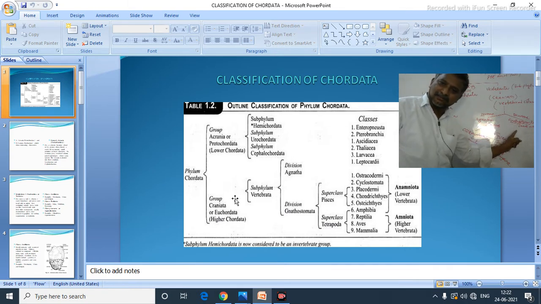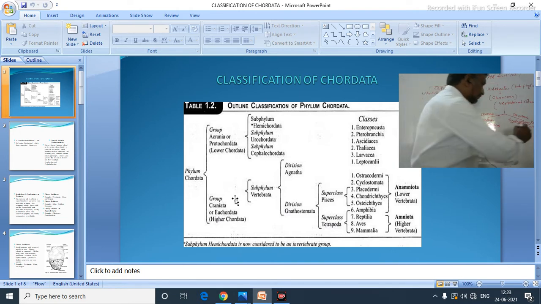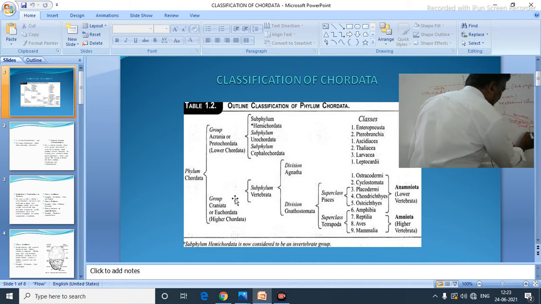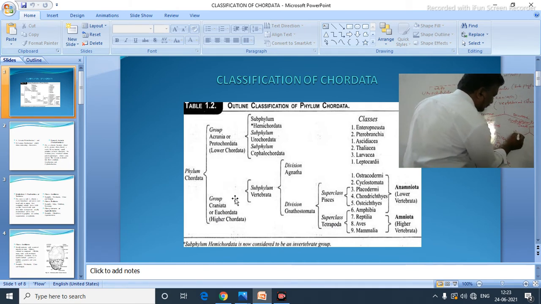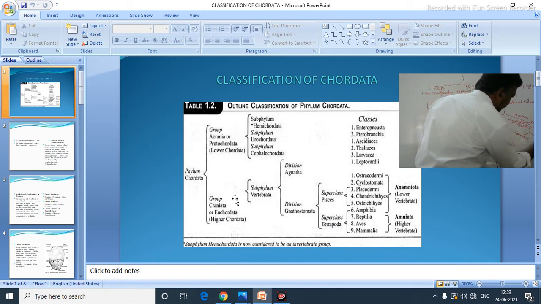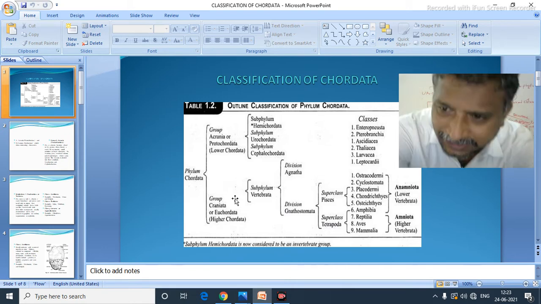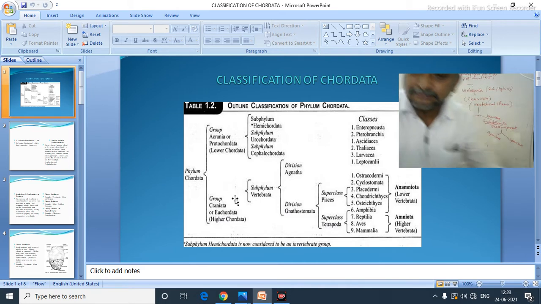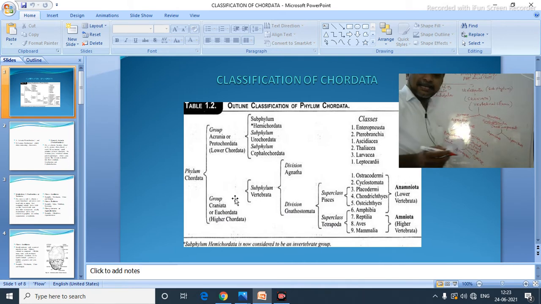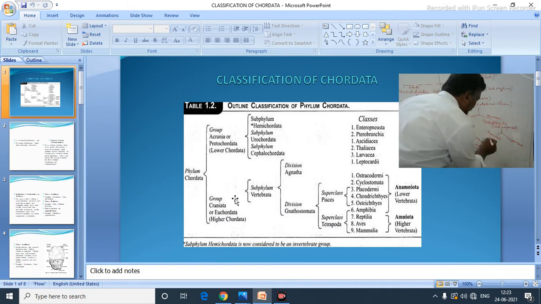Now come to the division Gnathostomata. That Gnathostomata is divided into two superclasses. One superclass here is Pisces.